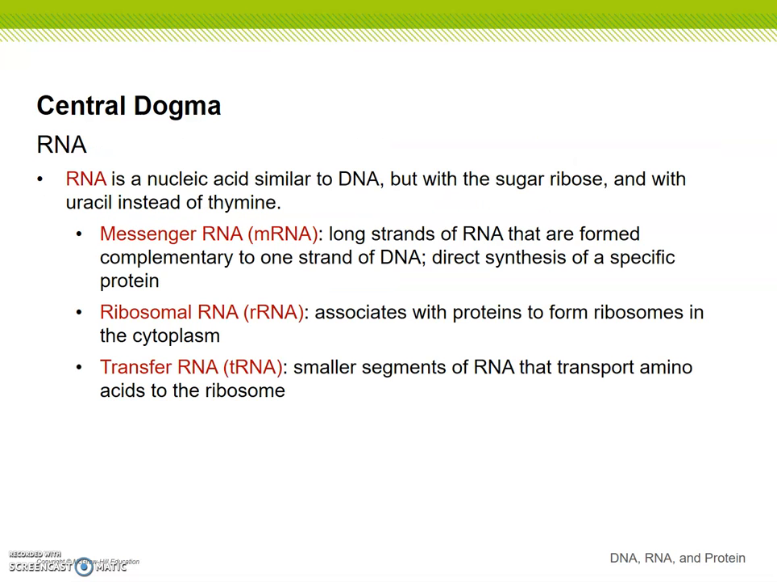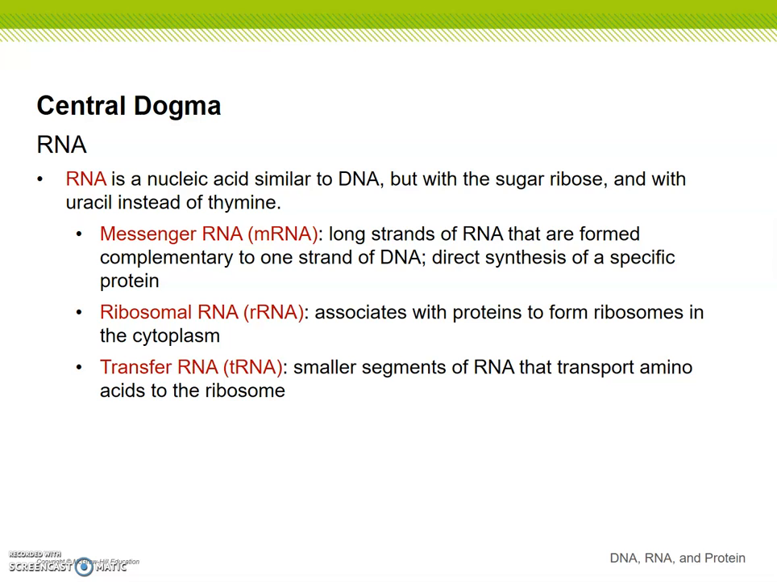So RNA, we know what DNA is, we've talked about that, but RNA is very similar. It's a nucleic acid that's very similar to DNA, but it's made with the sugar ribose, not deoxyribose. That's why it's RNA instead of DNA. And it also has what's called uracil instead of thymine. So instead of a T, we have a U. There are 3 types of RNA. We have messenger RNA, ribosomal RNA, and transfer RNA.